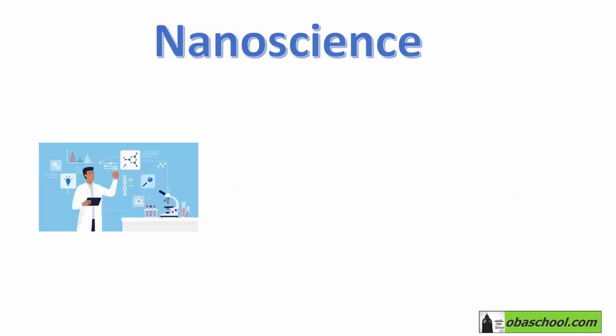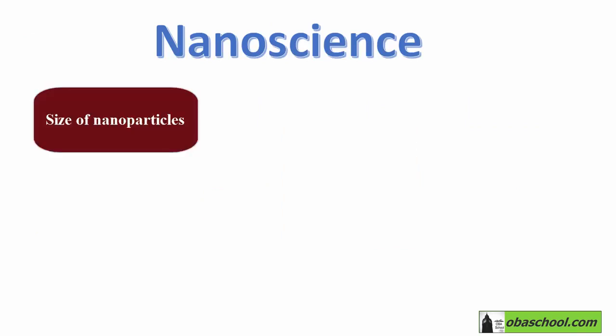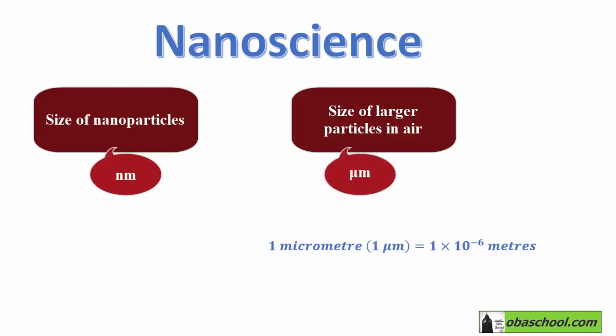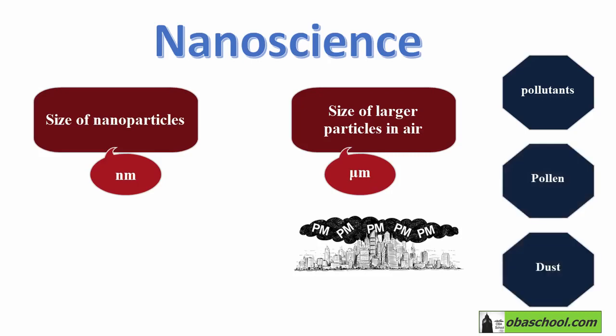Scientists need a scale to use when referring to tiny particles. The sizes of nanoparticles are quoted in nanometers. On the other hand, the size of larger particles in the air is quoted using micrometers. Remember that micro is 10 to the power minus 6, so 1 micrometer is 1 times 10 to the power minus 6 meters. These particles in air are often pollutants, pollen, or dust, and they are known as particulate matter. So we will use particulate matter, PM, to refer to particles in the air.